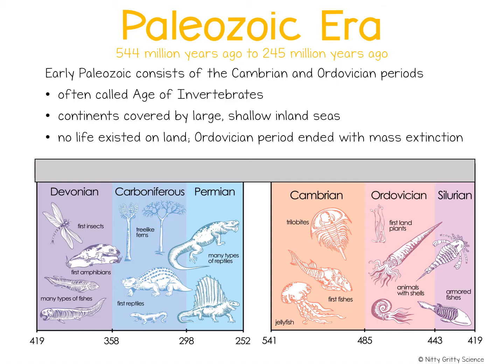At this time, all organisms lived in the oceans, and many of those animals were invertebrates, meaning they didn't have backbones. So this is why this time is often referred to as the Age of Invertebrates. Now, during this time, Earth's climate was very warm, and rising seas flooded continents, forming many shallow inland seas. The early Paleozoic ended after the Ordovician period with a mass extinction event. However, many invertebrates survived this.